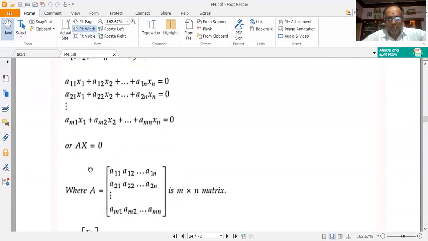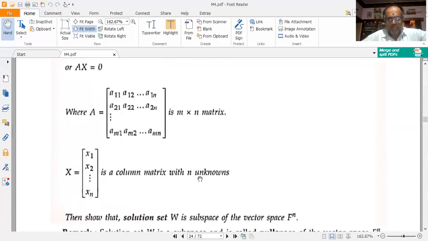Or AX is equal to 0. So here A is a11, a12, a1n, then a21, a22, etc. till a2n. So continuing the process, am1, am2, etc. up till amn, which is an m cross n matrix. So X consisting of the column matrix x1, x2, etc. up till xn is given, which is having n unknowns.